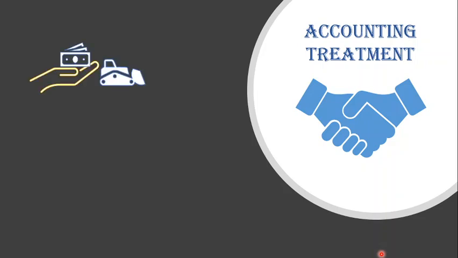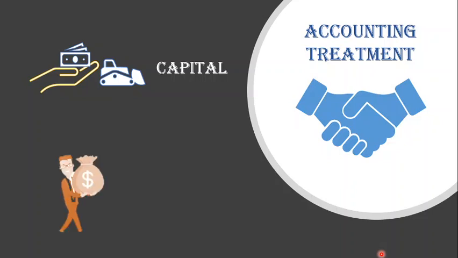So on admission, the incoming partner who acquires his share of profit from the existing partners has to bring some additional amount to compensate them for the loss of their share in the super profit, and this is termed as premium for goodwill. Now this premium amount is shared by the sacrificing partners in the ratio in which they have sacrificed.